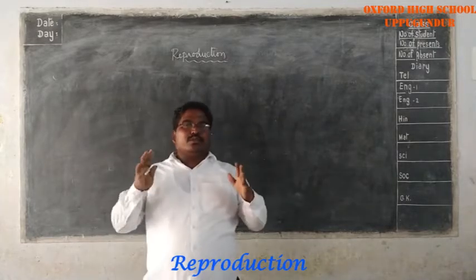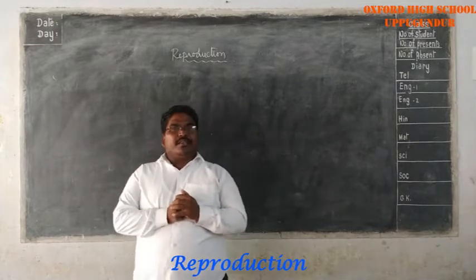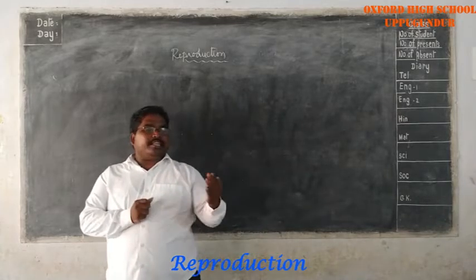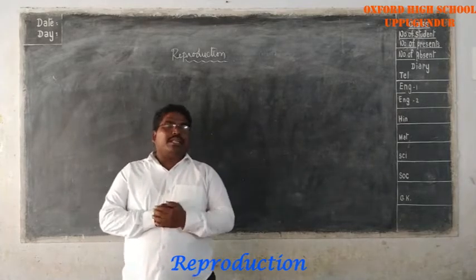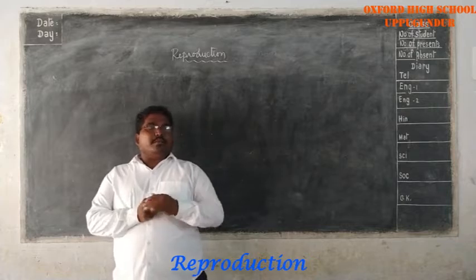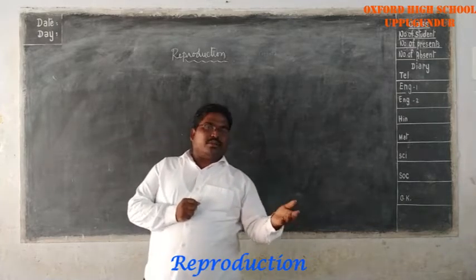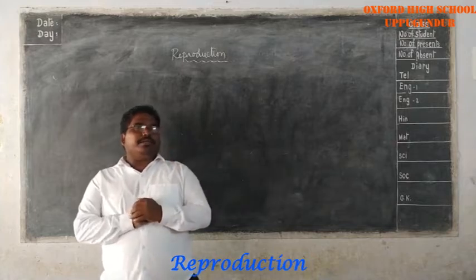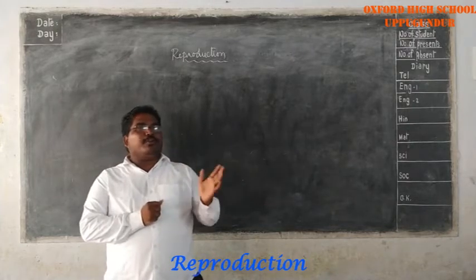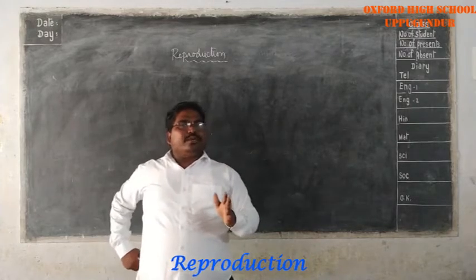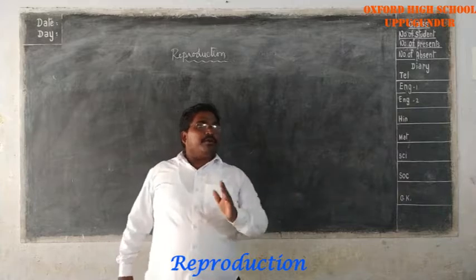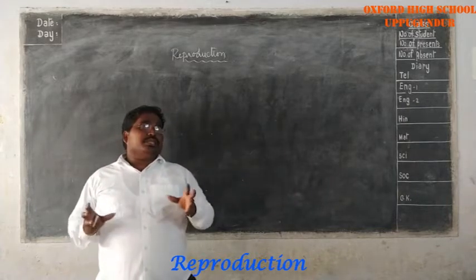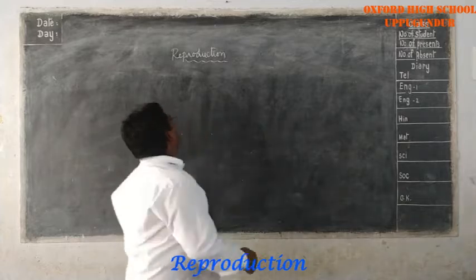We have discussed so many things about reproduction: the sexual and asexual modes of reproduction in plants and microorganisms. In plants, we covered vegetative propagation, natural and artificial propagation, and different methods, spore formation, Rhizopus. After that, we discussed the male and female reproductive systems. Now we are going to discuss childbirth.